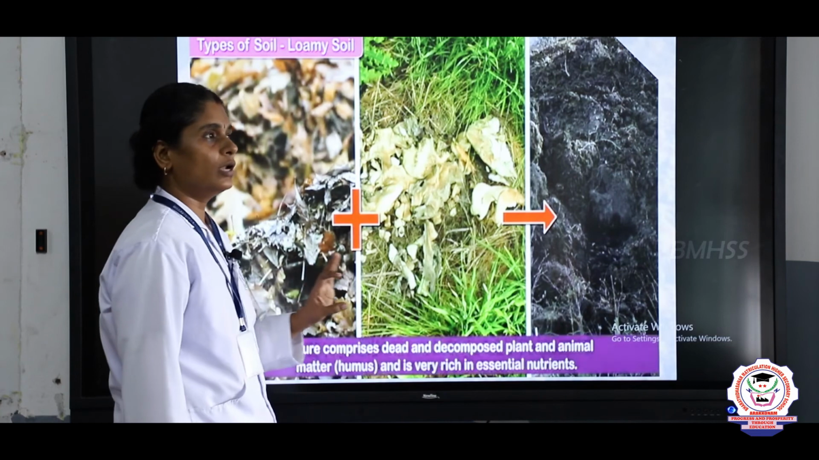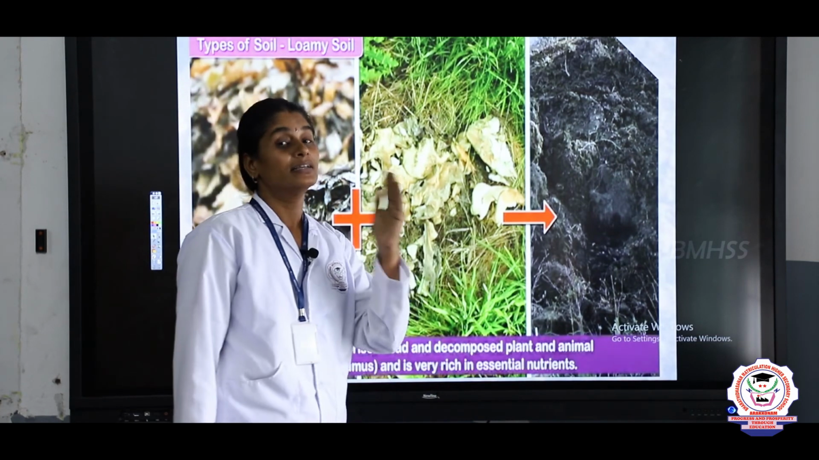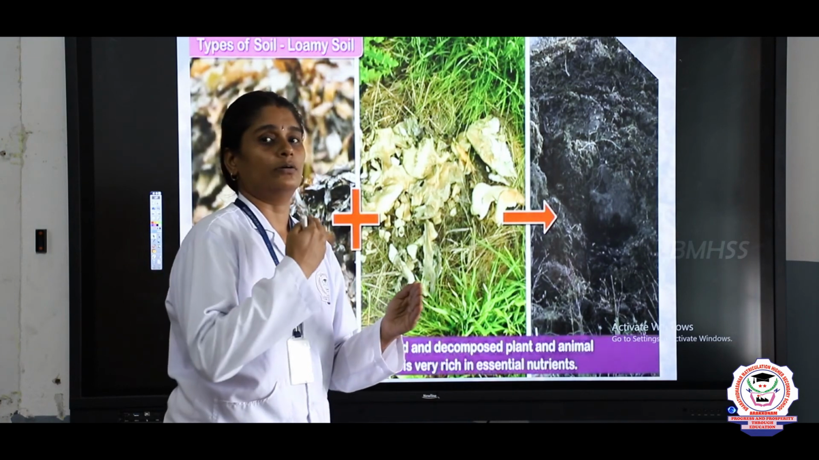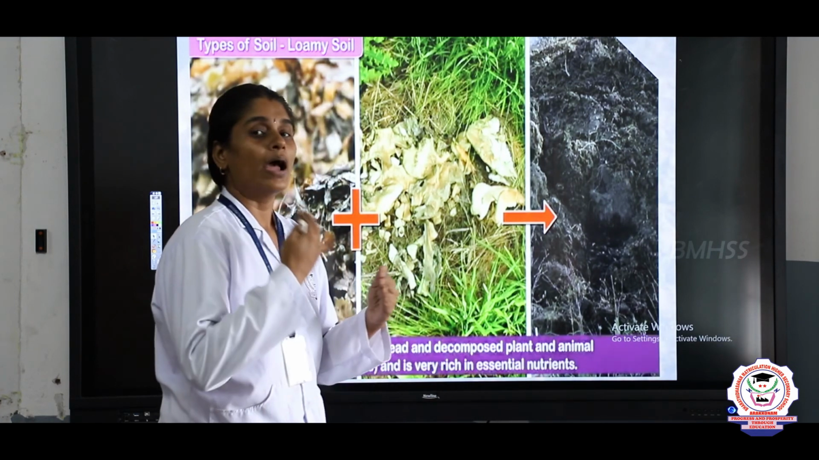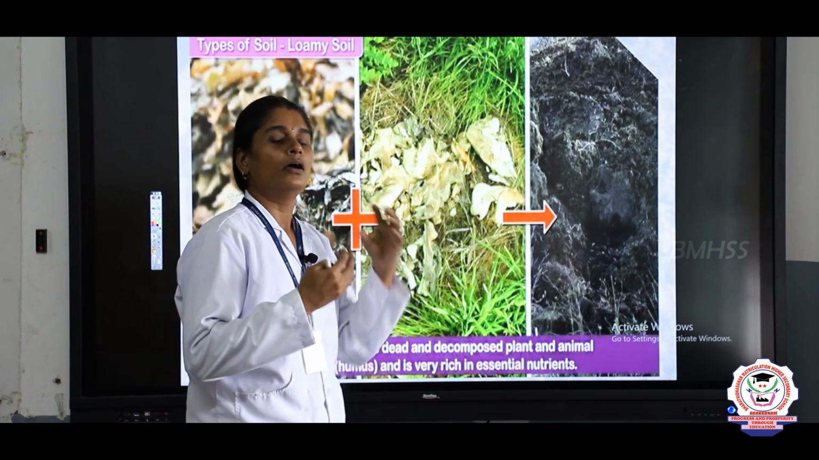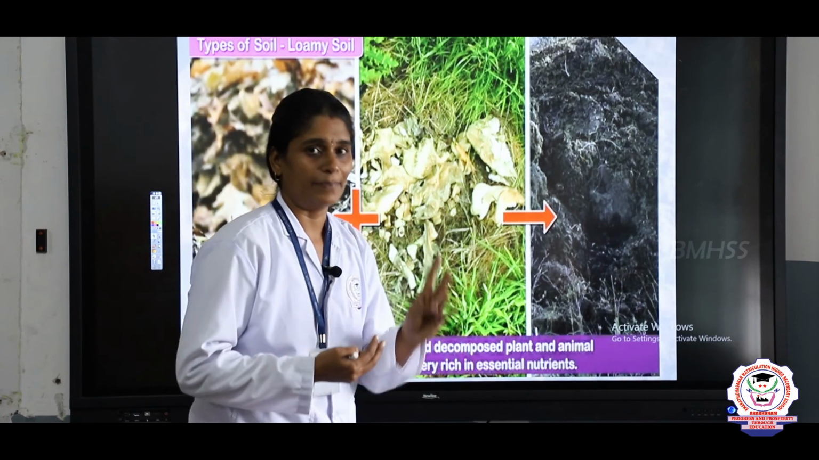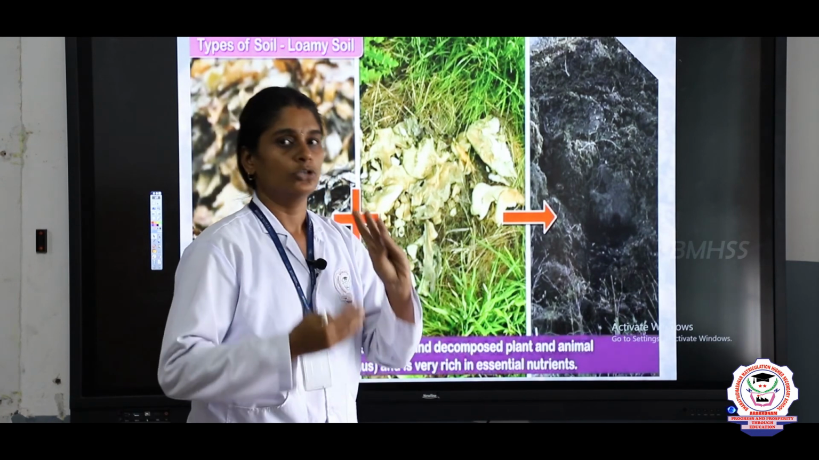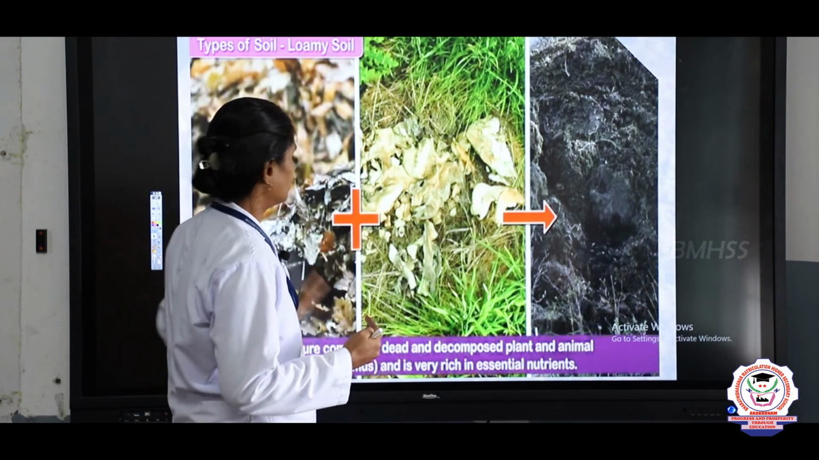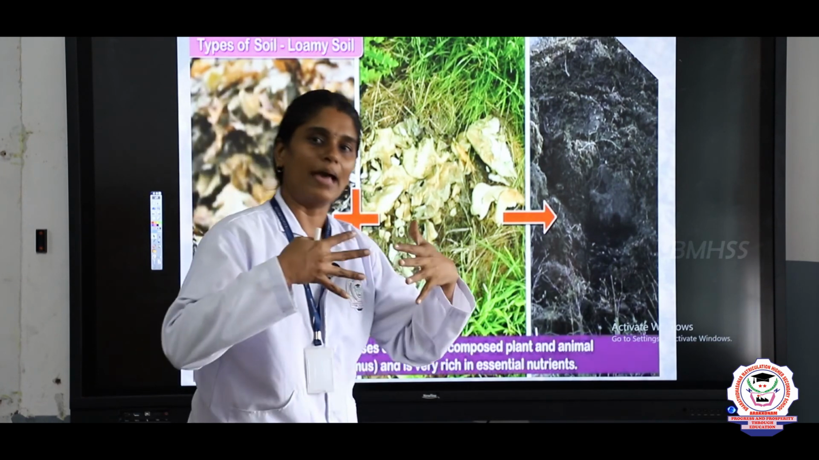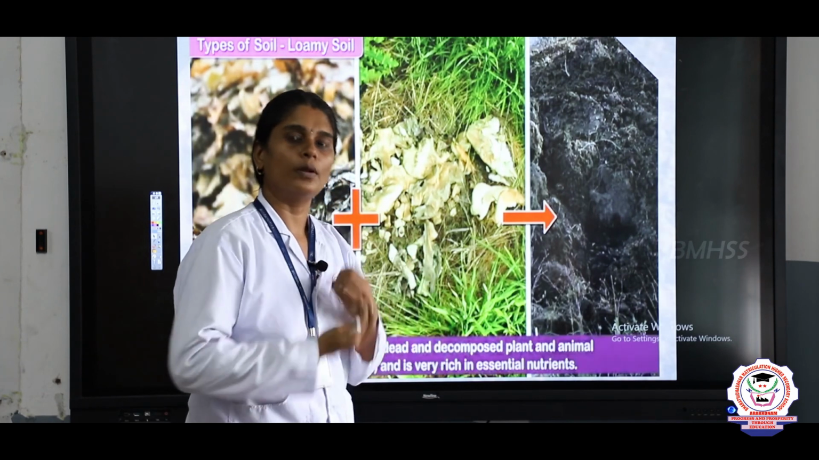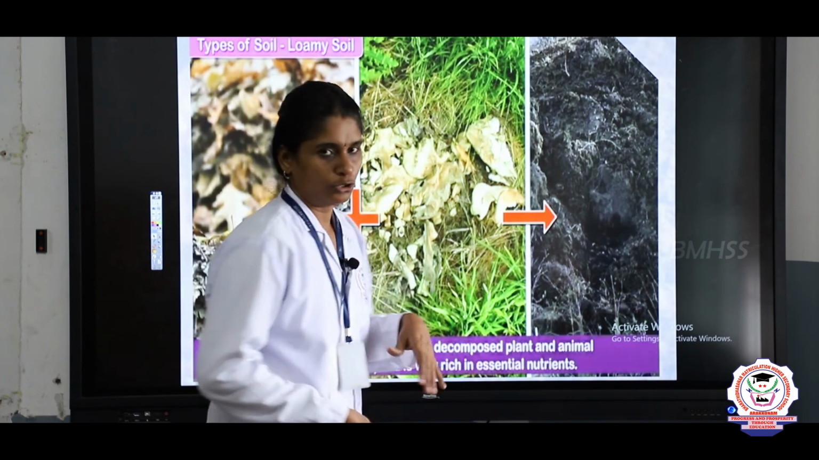This loamy soil, along with clay and sand particles, mixes with the dead particles of animals and plants and forms manure. Manure is nothing but a mixture of dead animals and plants and animal waste. That is called manure. When this loamy soil mixes with the manure, it is even better for the plants. These plants get more nutrients from the manure.